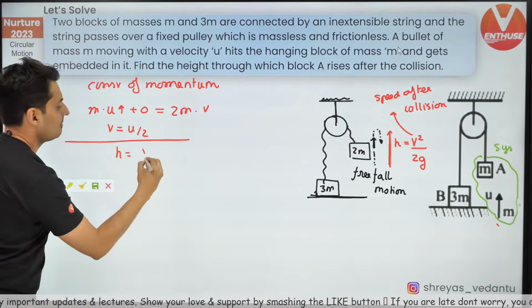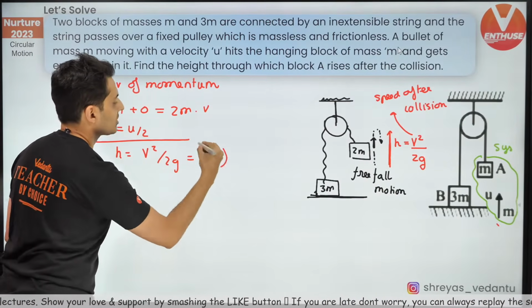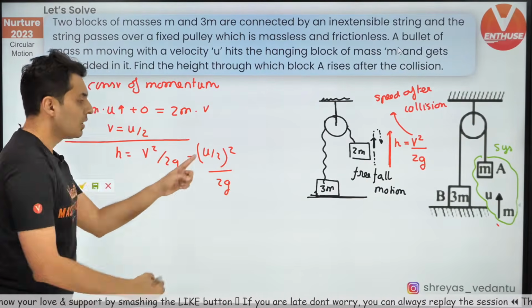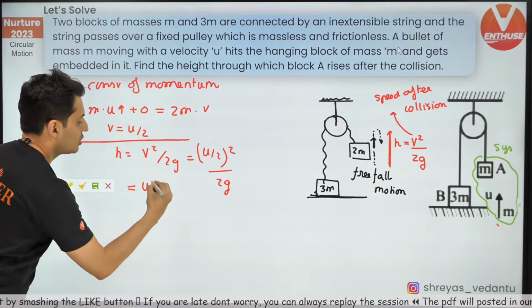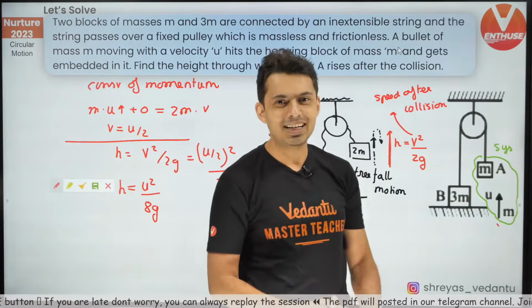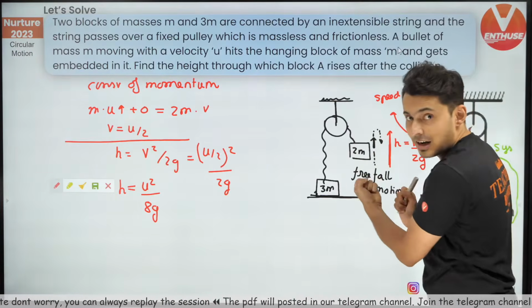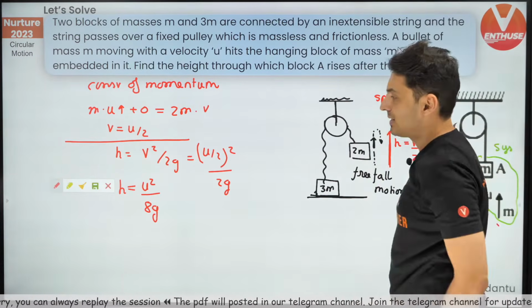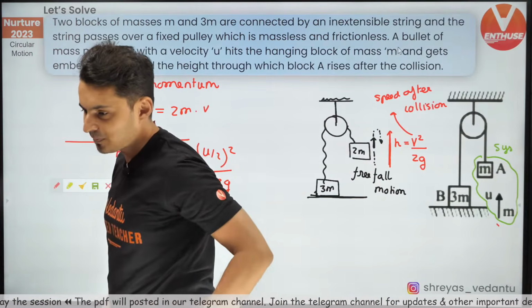So that's it. Use this formula. H is v square by 2g. That means it is (u by 2) square by 2g. 2 square is 4, 4 into 2 is 8. So hence the answer is u square by 8g. So this is the maximum height that this block goes up after it gets struck from below with another mass m. That's the answer. Yep, correct.